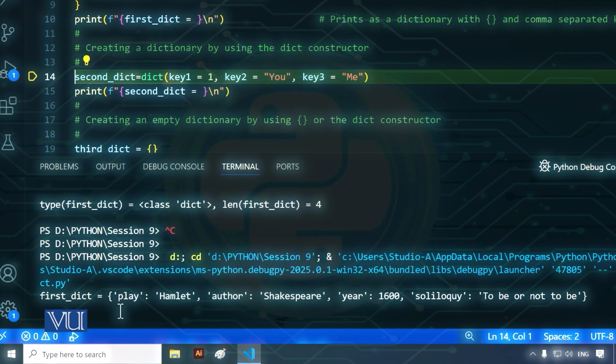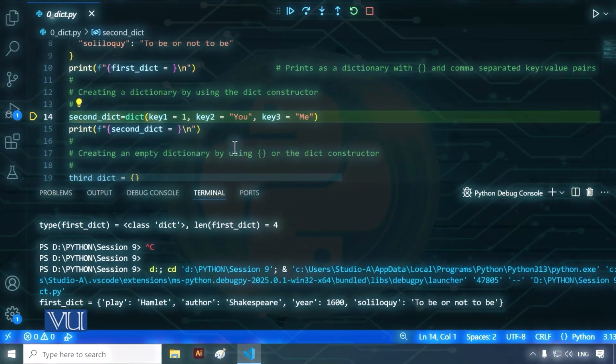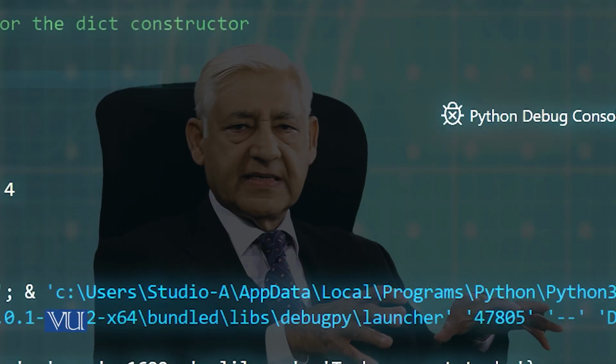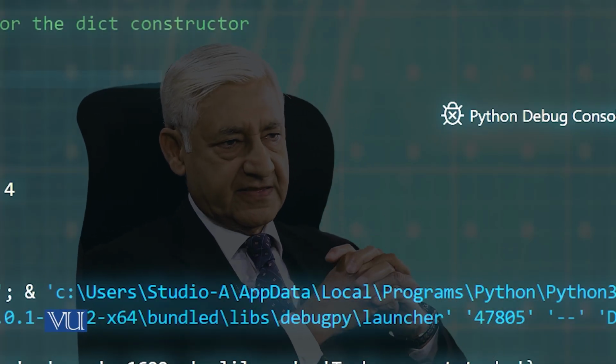It says first dict equal to, then curly brackets, play is the key, the value is Hamlet, comma, author is the key, Shakespeare is the value, comma, year is the key, 1600 is the value, and soliloquy is the key, and "to be or not to be" is the value. Let's move on. So this was directly creating a dictionary using curly brackets.